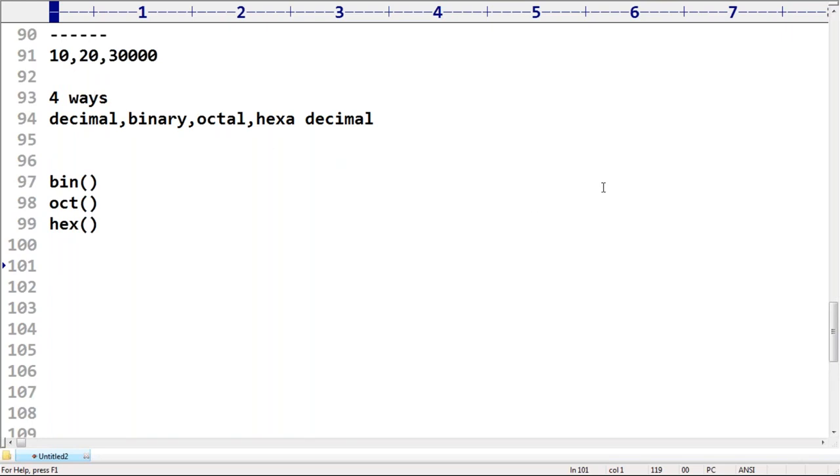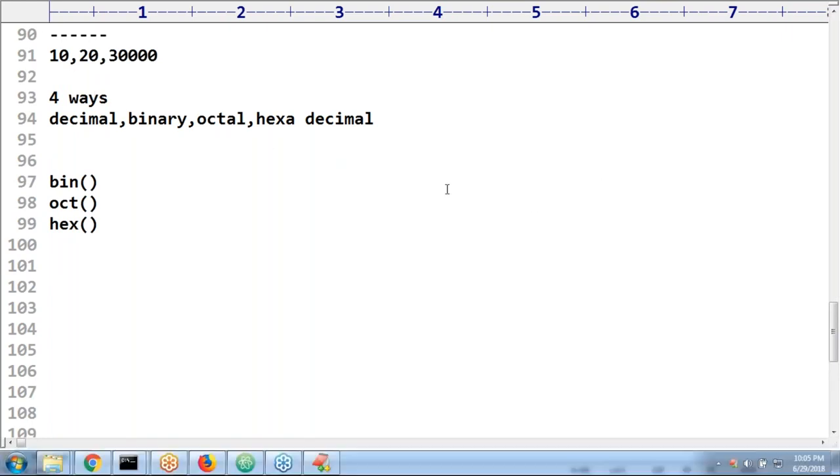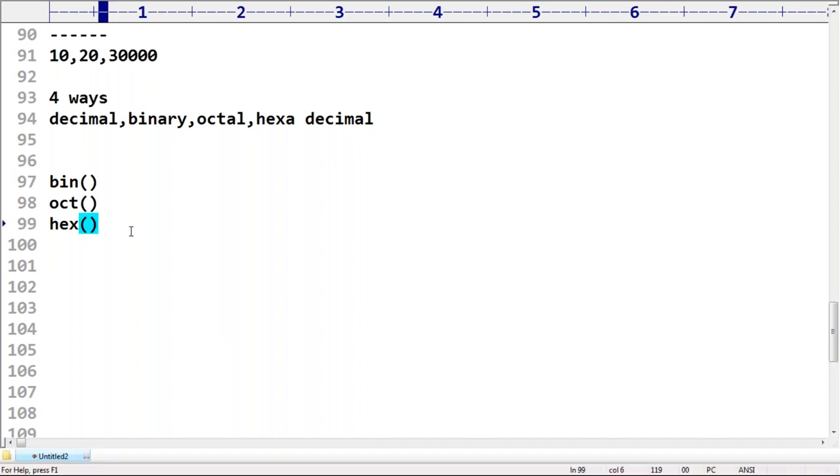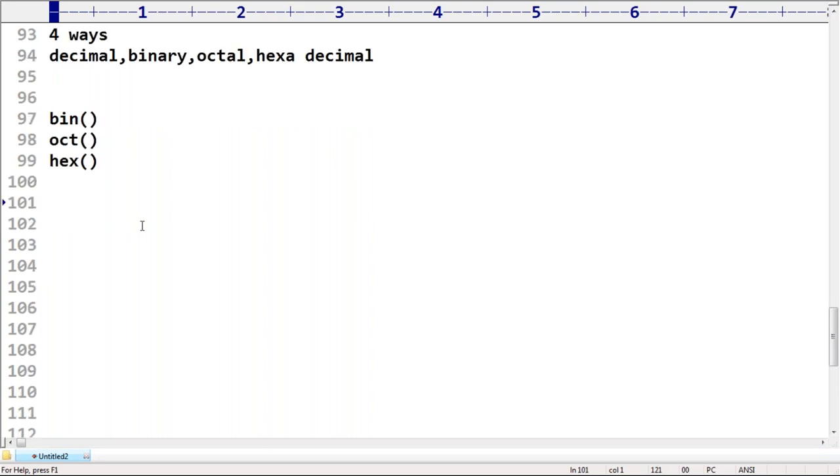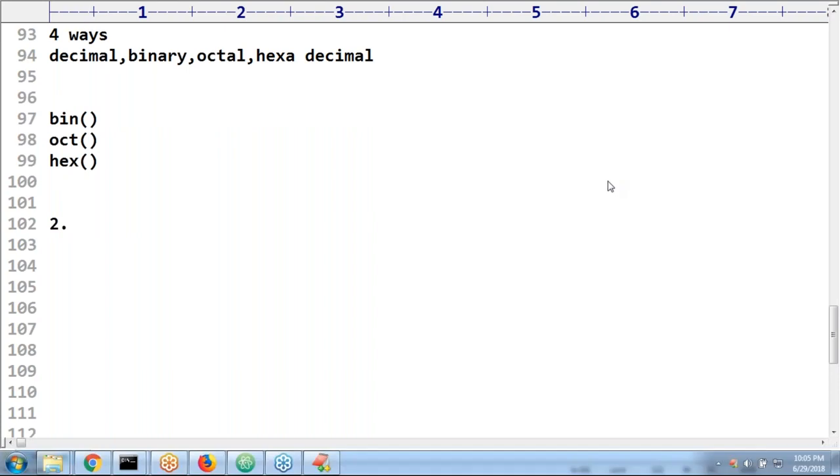Next, Anil, you are asking how the value comes that you said before in conversions. What does it mean? I didn't get you. Can you please be more specific, Anil? You said octal. What is your doubt? How to convert into hexadecimal? Is that your doubt? How to convert a number into a hexadecimal number? Yes? Okay. Very simple.